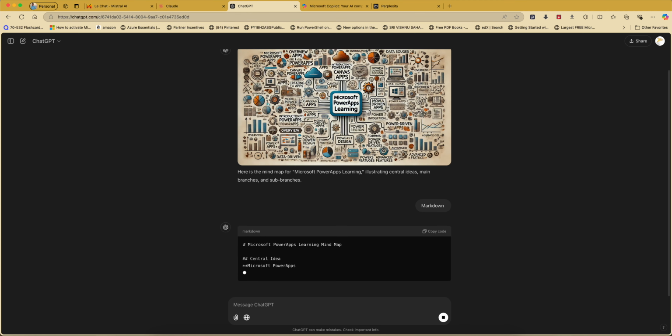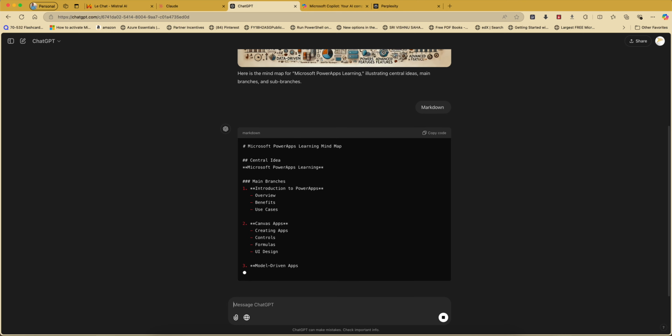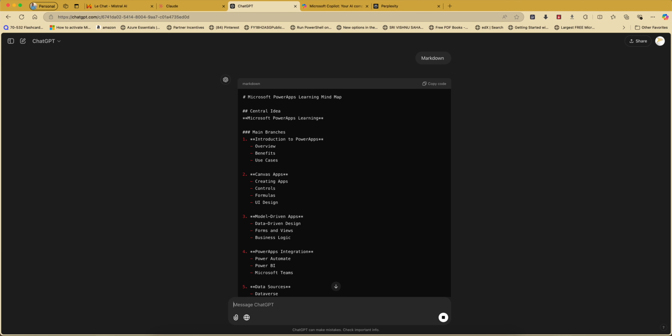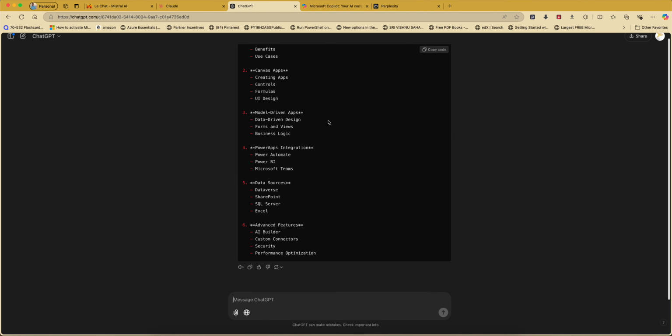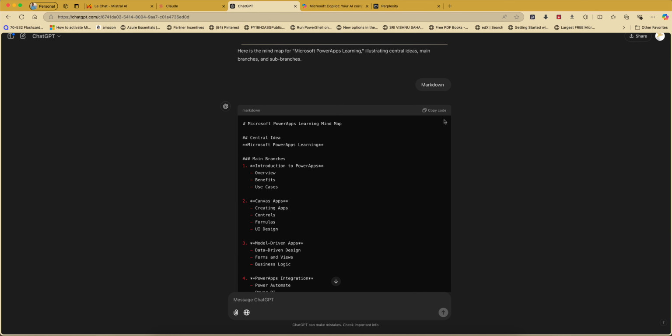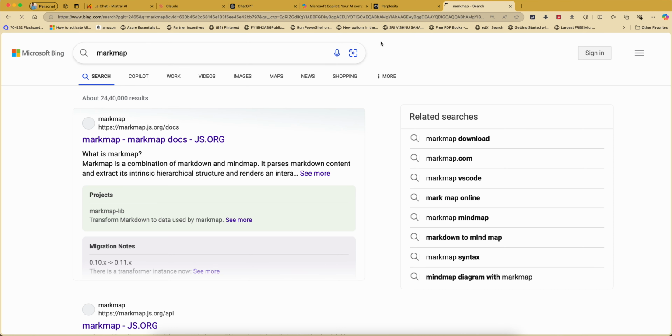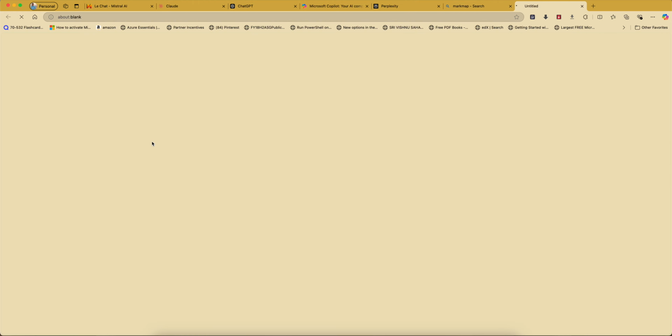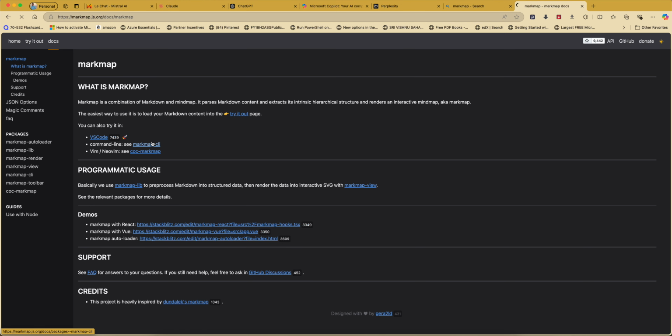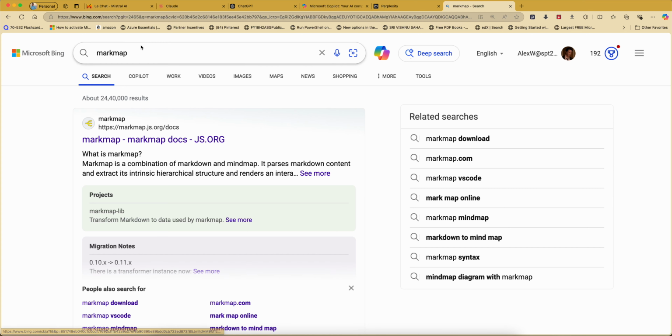Okay, let's see. So now it is markdown, means it is giving one by one now. Microsoft Power Apps learning, mind map, central idea, model driven apps, Power Apps integration, all this at a high level it is giving some learning. So we can copy this markdown, and there is a software known as Markmap here, which can create mind maps for us.